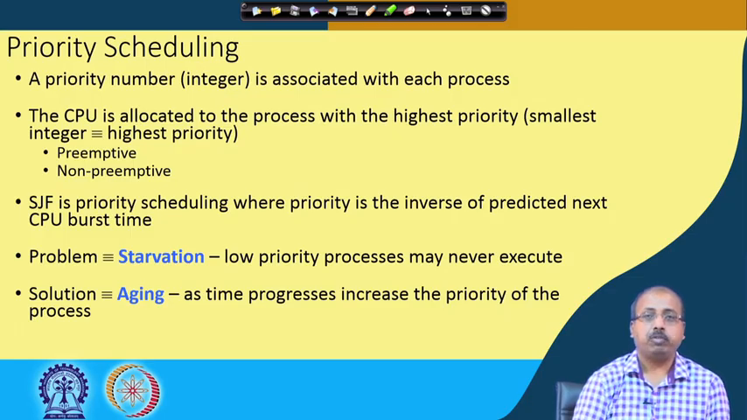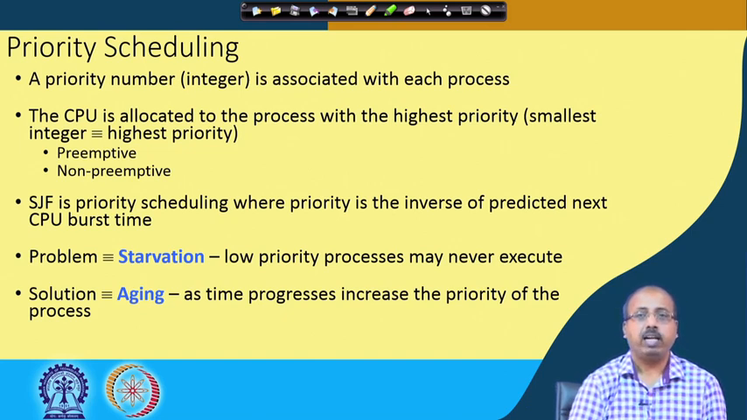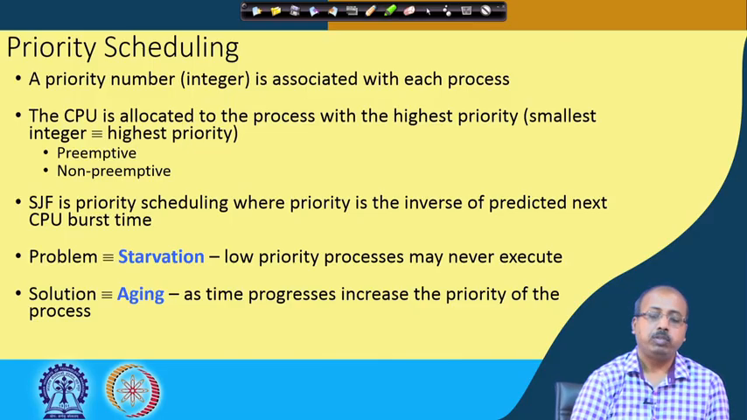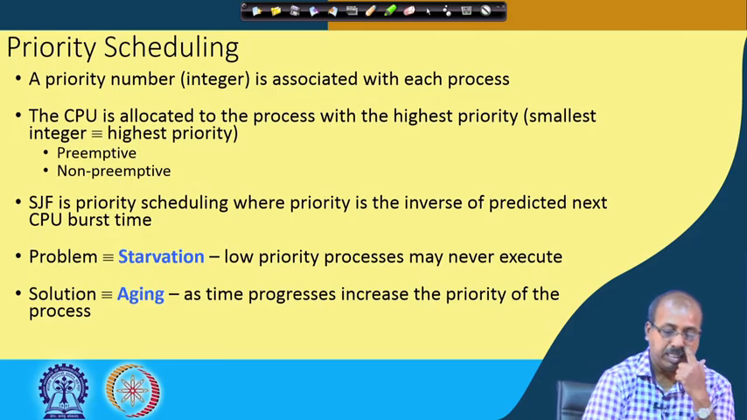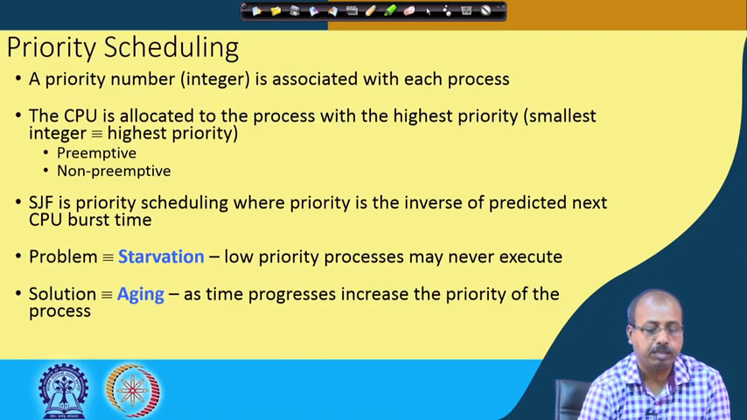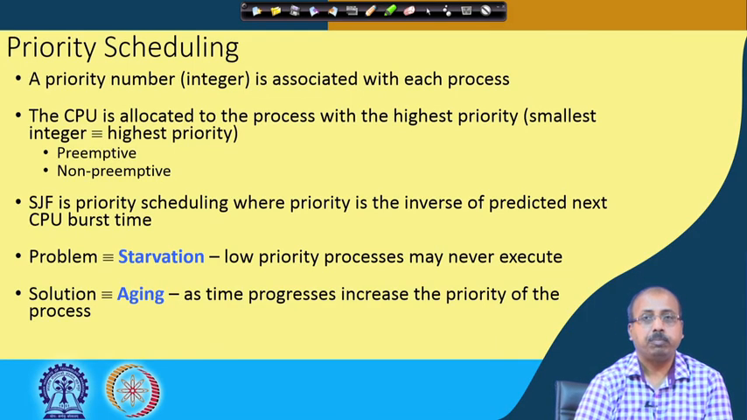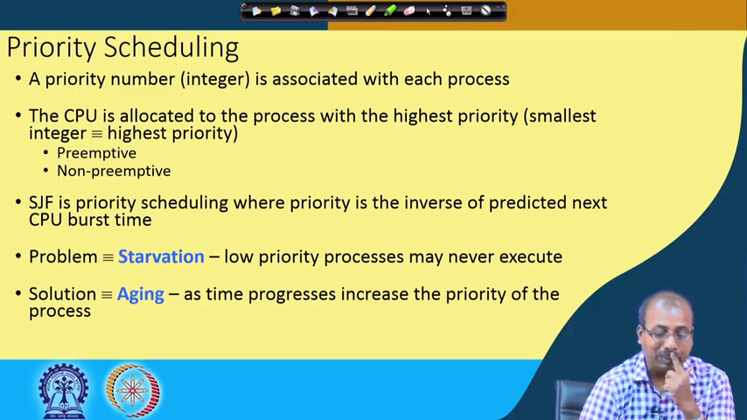However, what can happen is that when a process is executing in the CPU, a new process may arrive, and that newly arriving process may have higher priority than the process currently running in the CPU. As a result, we need to preempt the CPU from the process which is currently running and give the CPU to the newly arrived process. That type of policy is known as preemptive priority based scheduling. So, the CPU is allocated to the process with the highest priority, and it can be preemptive or non-preemptive scheduling.